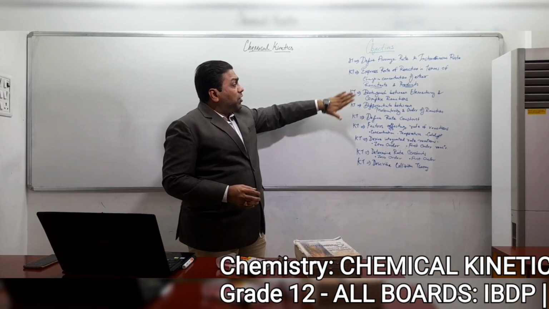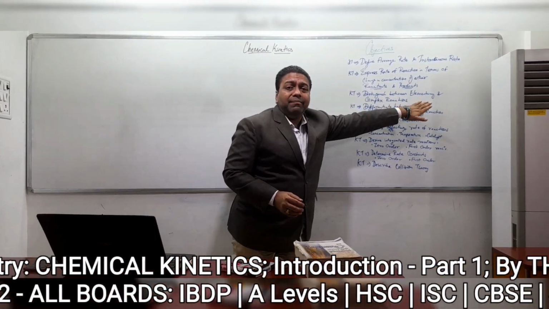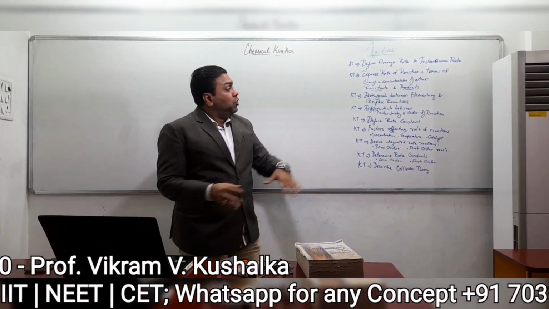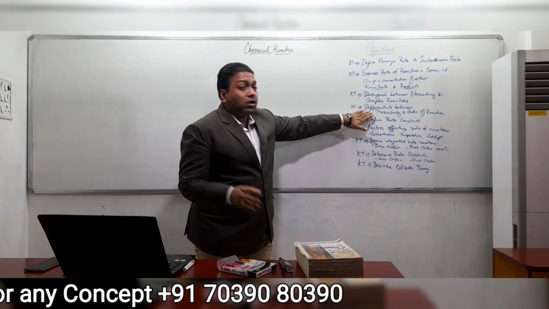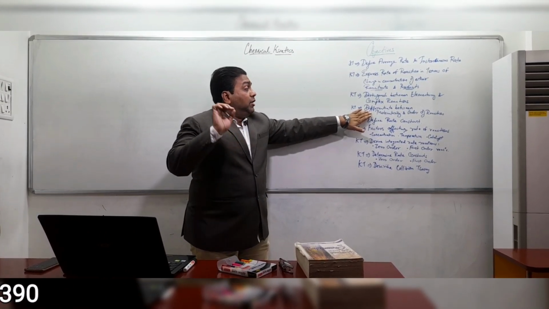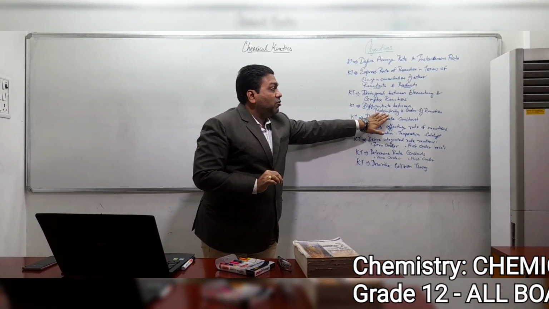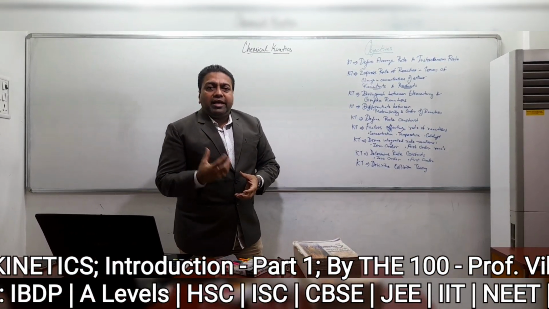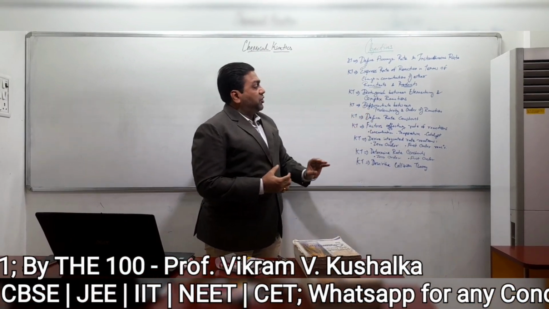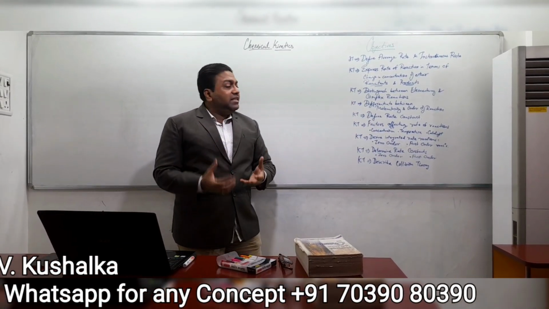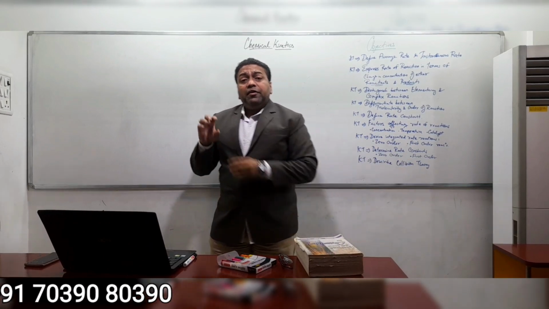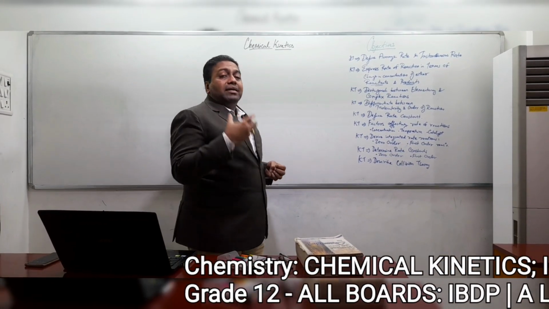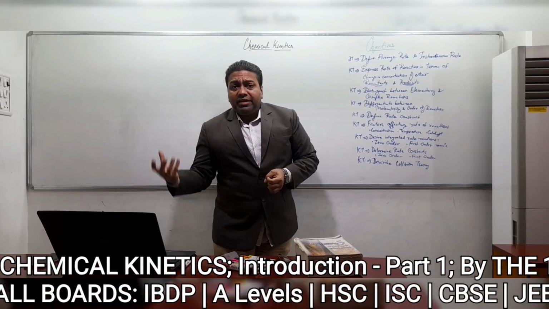The third part, we are going to distinguish between elementary and complex reactions. There are various reactions, as I told you, so we'll look into that. We will also understand two more terms, molecularity and order of reaction. What do you mean by molecularity? What do you mean by order of reaction? And what is the difference between these two terms? Then we are going to define rate constant. What do you mean by rate constant? How does it impact a chemical reaction? Does it have any effect on it?